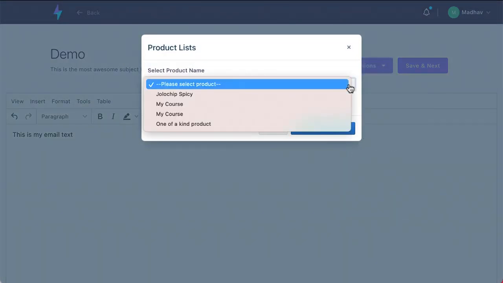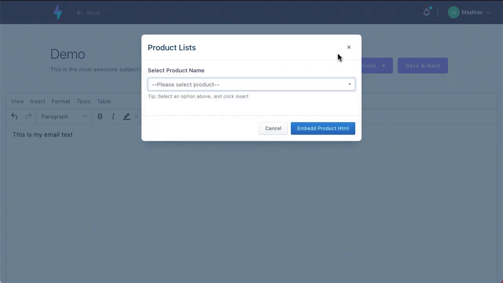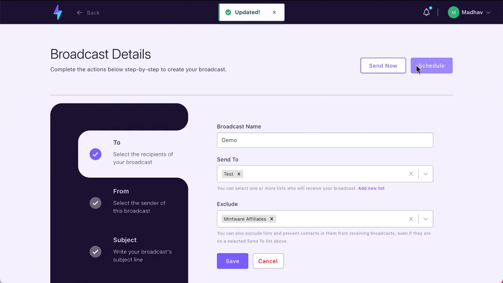So if you have, for example, this product that's integrated over here, I'll do that in just a minute. The entire product, if you have email commerce, will appear here as an email ready to send out. So it is also integrated with our product system, but I'll come to that when I talk about the product. Then you go save and next. That's it. You're ready to go.